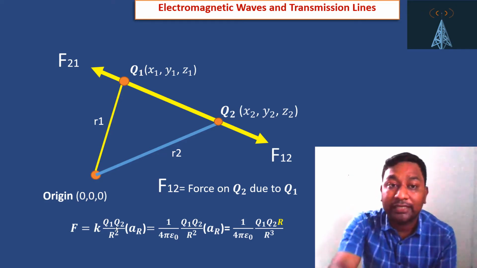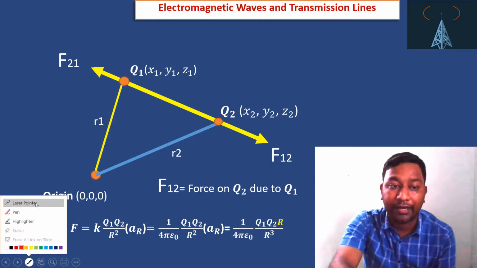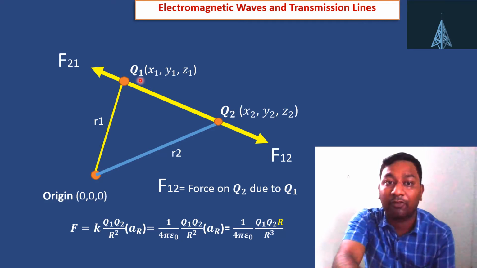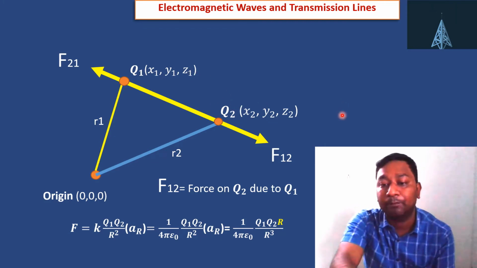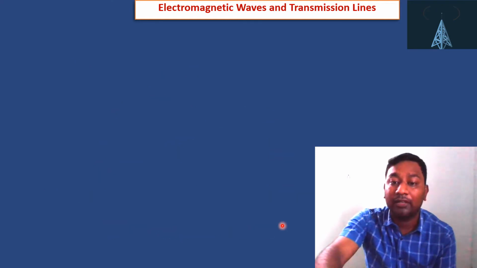So now, the distance we are considering between Q1 and Q2 is R. So the distance between Q1 and Q2 is the R vector. If we are considering the force on Q2, then F12 will be K Q1 Q2 divided by R12 square. R12 will become R2 minus R1, or we can say x2 minus x1, y2 minus y1, z2 minus z1, and similarly the unit vector will come. So we'll get 1 by 4 pi epsilon naught Q1 Q2 divided by R cube, and this one is the R vector.